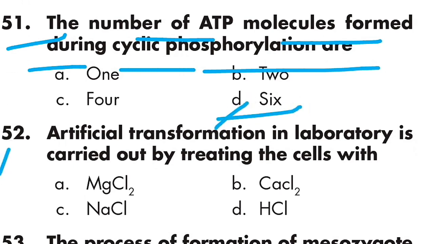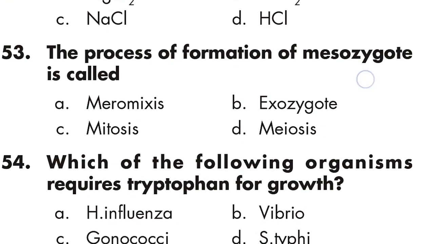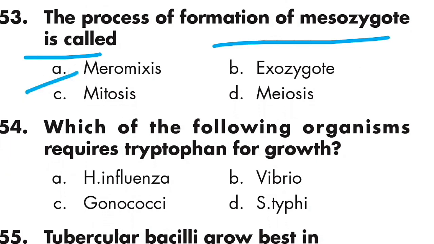Question number 52: artificial transformation in laboratory is carried out by treating the cells with CaCl2. Option B is right. Question number 53: the process of formation of mesozygote is called meromixis. Option A is right.